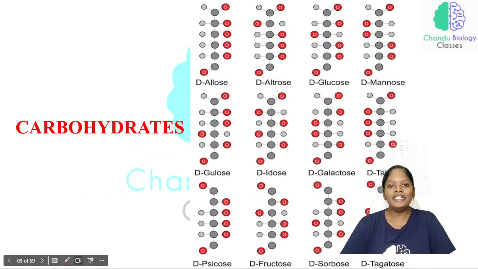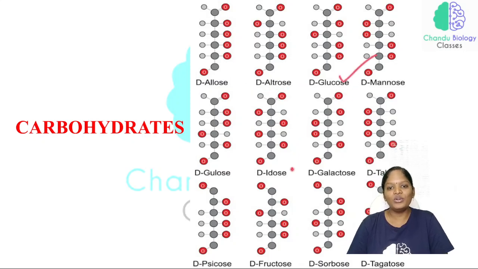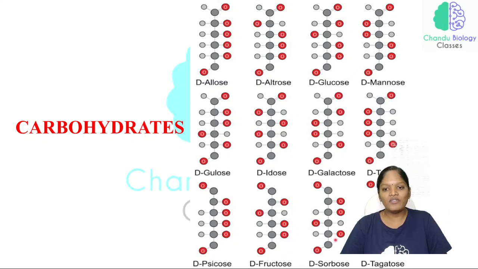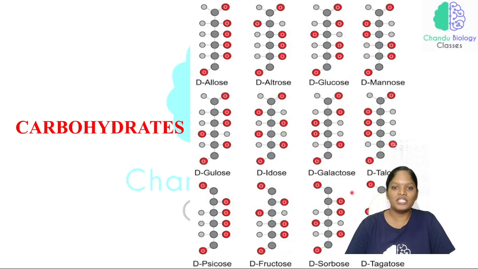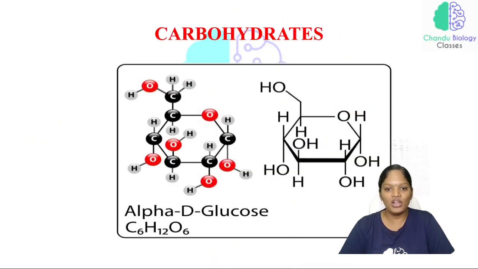Now, these are all the different types of carbohydrates. We are going to discuss that, but before that you should know the linear structure of all these carbohydrates. Just look at this: allose, altrose, glucose, mannose, gulose, idose, galactose, talose, and psicose, fructose, sorbose, tagatose. All these are carbohydrates. Basically we know only glucose, galactose, fructose and so on, but you should know all these are different types of sugars which come under the major classification called carbohydrates.